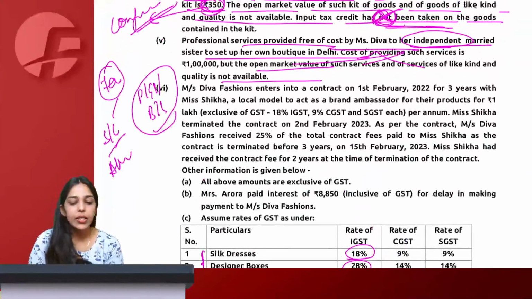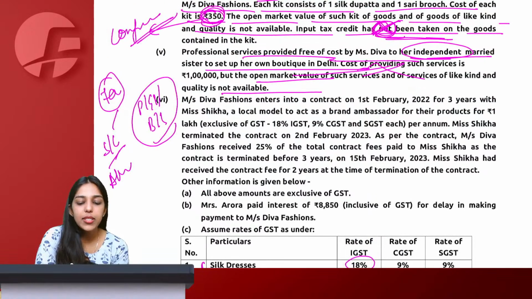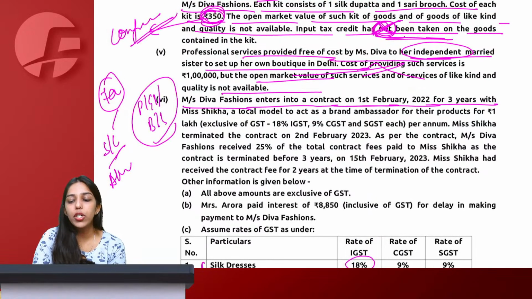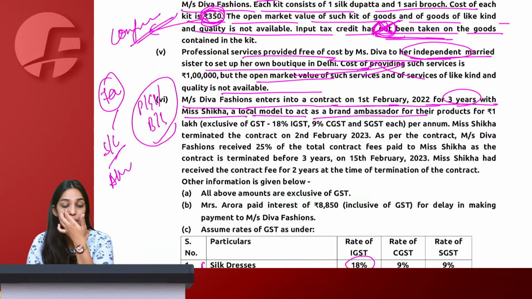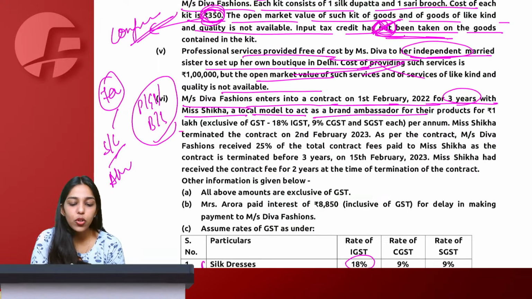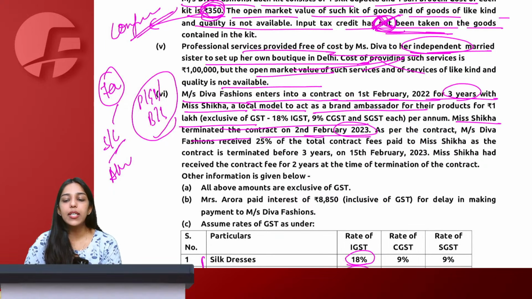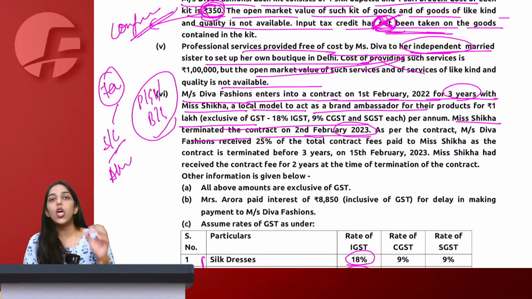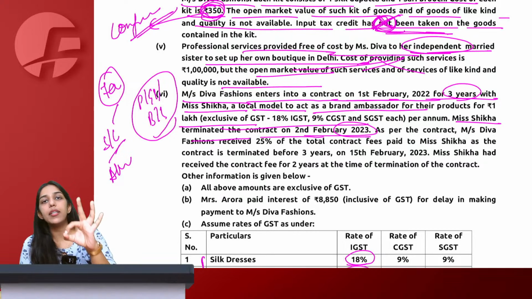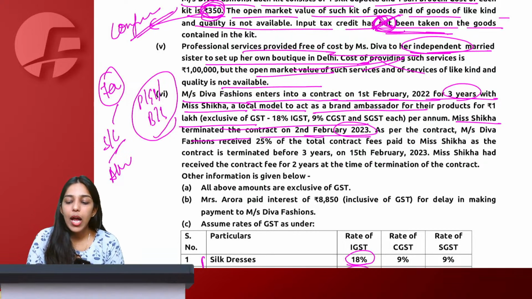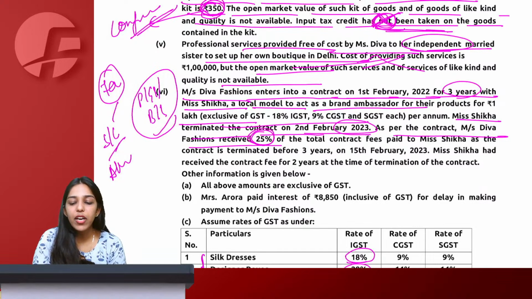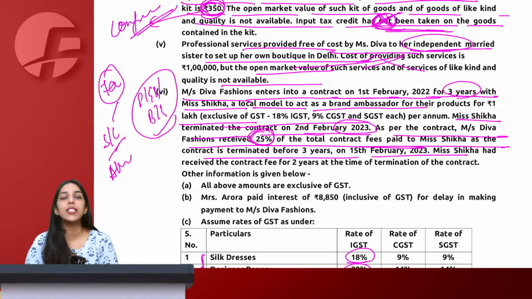Right. Then the last point. Messrs. Diva enters into a contract for 3 years with Shikha, a local model, to act as brand ambassador for 1 lakh rupees per annum. Shikha terminated the contract on 2nd Feb 2023. So the contract was for 3 years, but Shikha terminated it in 1 year only. As per the contract, Diva received 25% of total contract fees as a termination fee.